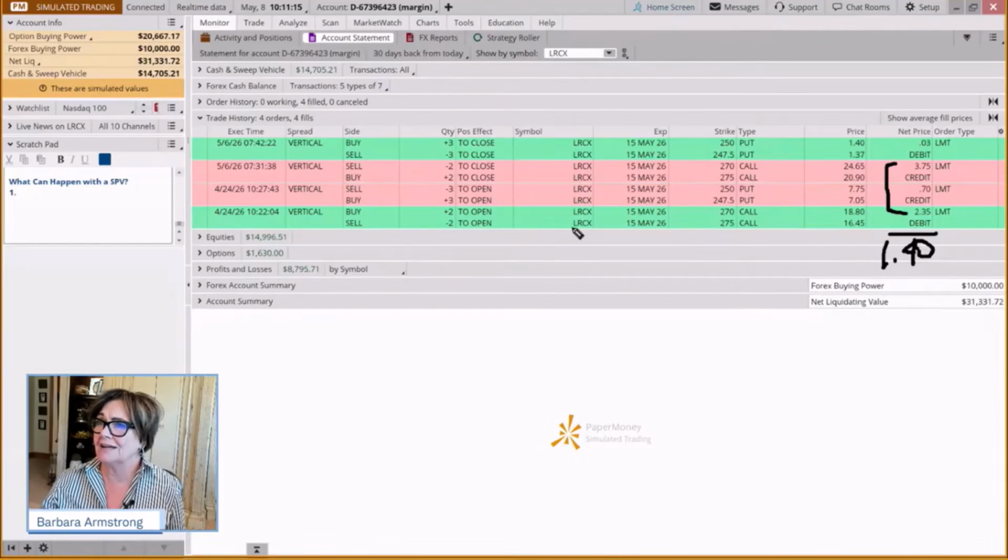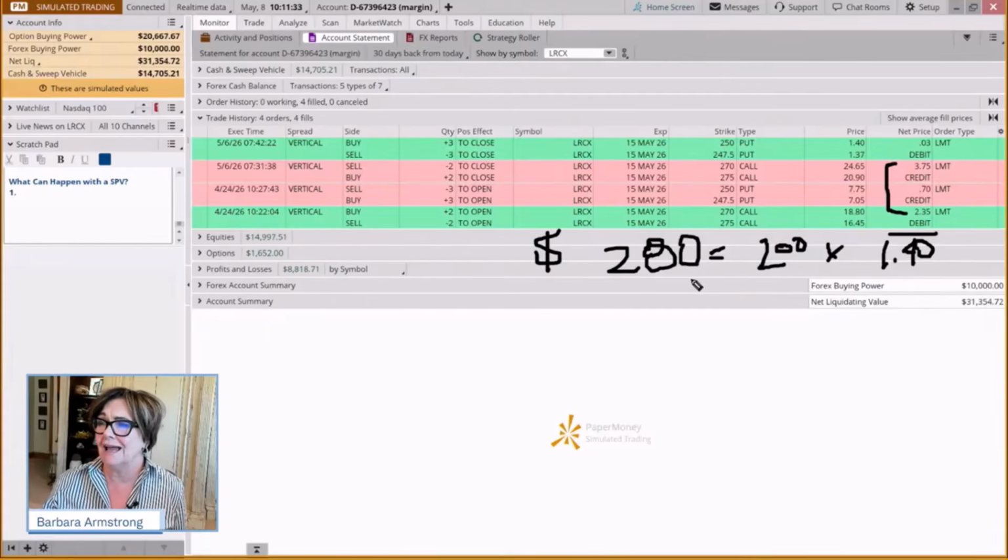And how many contracts did we do? We did 2. And I'm not taking our transaction fees into the discussion. So it's actually times 200 because we did 2 contracts. So we made 280. Now our first goal in this class was to make $100 a week. We've upped it to an average of $200 a week over the year, because if we started with 25 and we're now in this hypothetical account over 30, we've made our 100 a week.